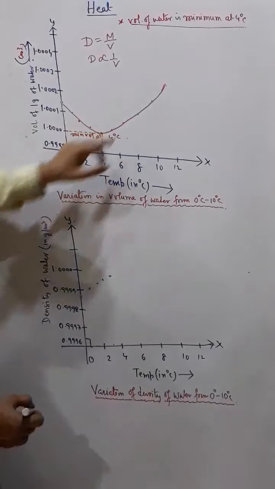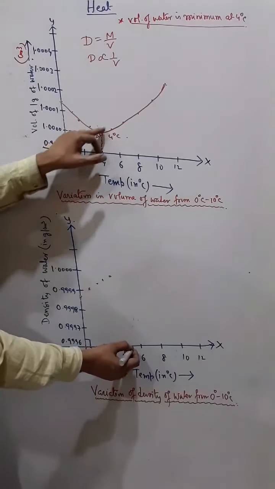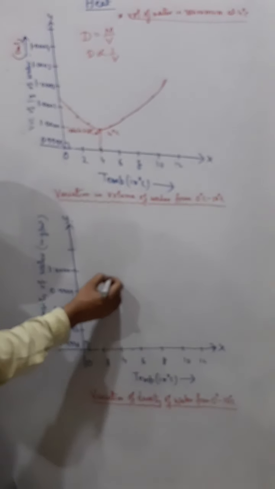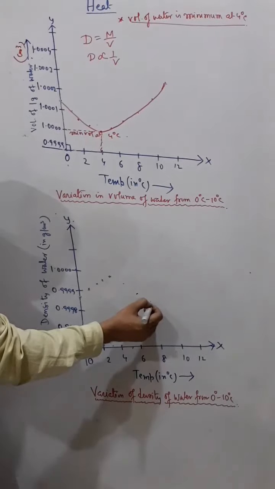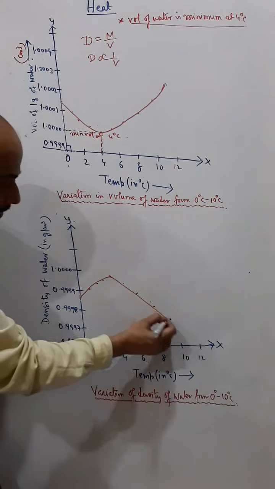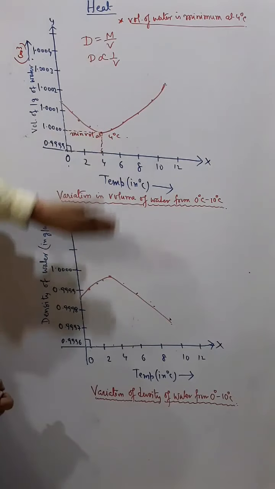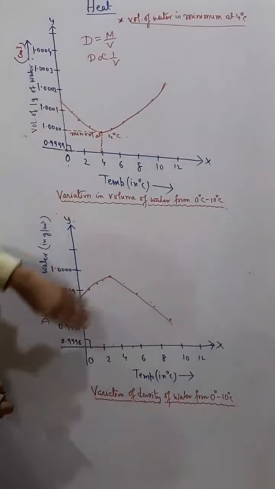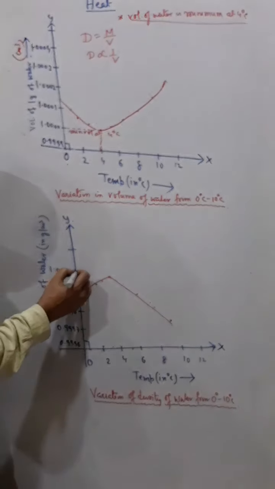So since the volume is increasing from 4 degree to 5 degree, the density will decrease. So the density will decrease from here. So like this, the density will decrease, and here you will get the shape of the graph. You can see they are just opposite. The face of the graph is opposite. Understand? So from here what we can say,